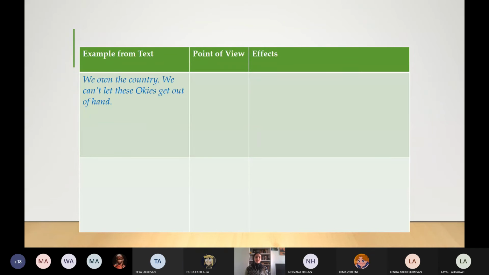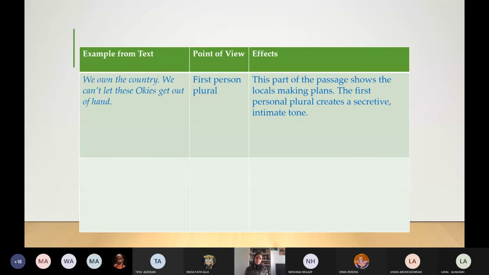So Noor, please read this. We own the country. We can't let these Okies get out of hand. It is close to what Linda said, and Dima also, that we plan. What did you say? We can't leave our jobs to them.